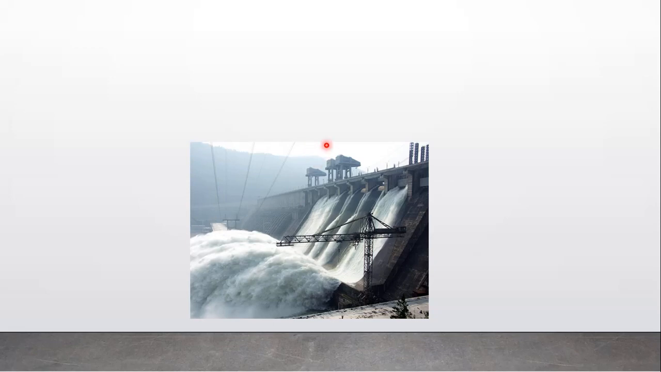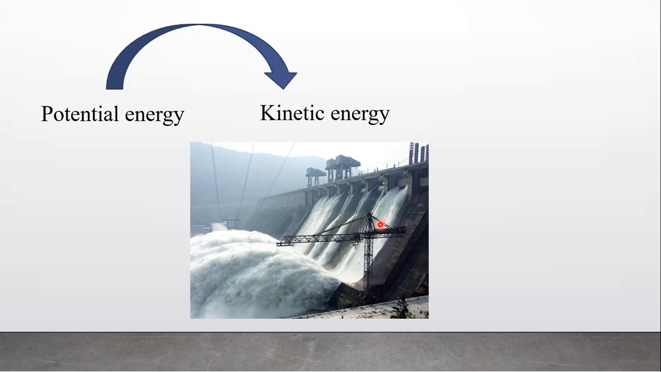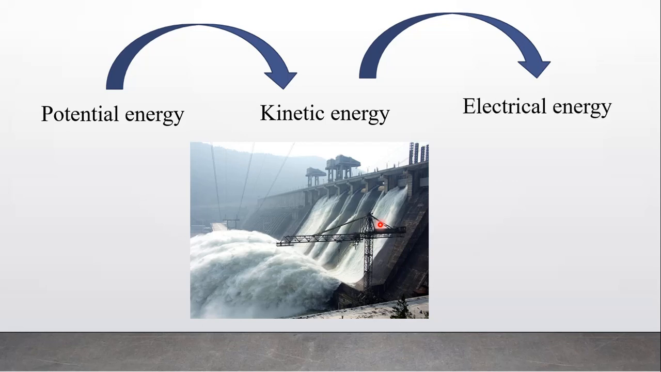Also here, water which is stored in a dam is at a height or high level as compared to ground level. So it possesses some potential energy. When the doors of this dam are opened, then what happens? The water falls down, and therefore the potential energy of water decreases and it gets converted into kinetic energy. And when this falling water falls on a turbine, it gets converted into electrical energy. So one form of energy gets converted into another form of energy.